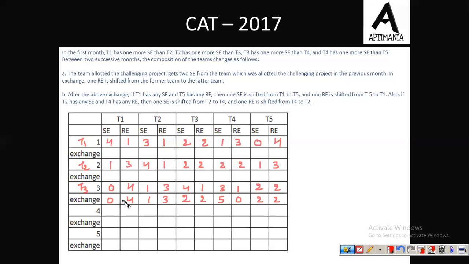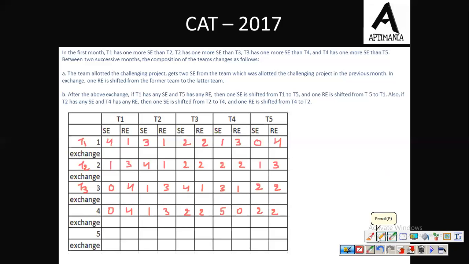Fine. Now let us check for team 2 and team 4. So team 4 doesn't have any RE now, so now there won't be any further exchange. So the teams will be the same: 0, 4, 1, 3, 2, 2, 5, 0, and 2. Now let me again remove this.